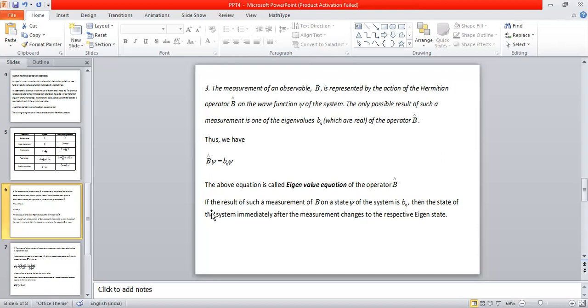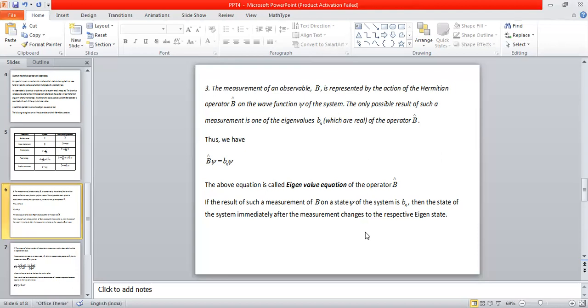Okay, there is one more important thing. If the result of such a measurement of B cap on the state psi of the system is Bn, then the state of the system immediately after the measurement changes to the respective eigenstate. Whenever we do a measurement on a physical system, observing a physical observable, the state of the system changes. The state before measurement is psi, and after the measurement, the state corresponds to the measured eigenvalue Bn, one of the eigenvalues. Corresponding to the respective eigenvalue, we have a set of eigenfunctions. So the state of the system jumps to the respective eigenfunction corresponding to the measured eigenvalue.